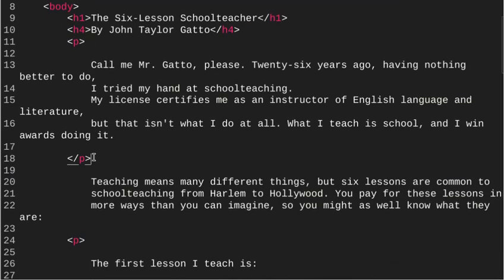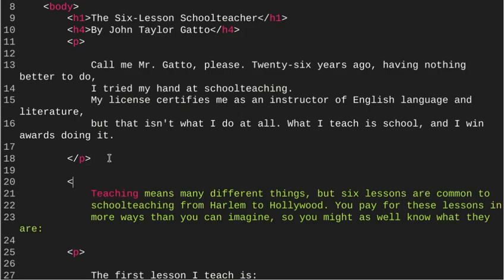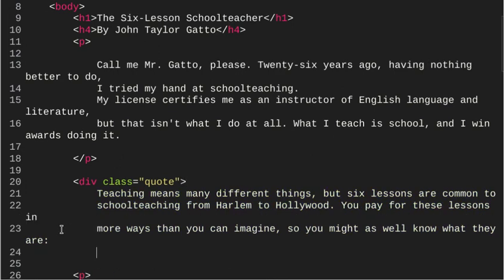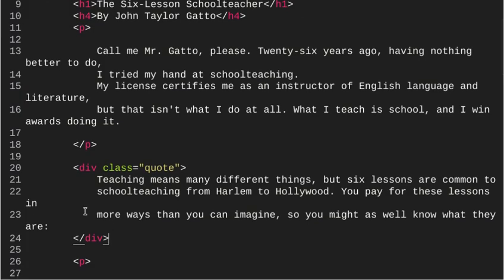So I'm going to go after this paragraph tag, and I'm going to go down, and I'm going to give myself another space, and we're going to put this inside a div tag. Now, not only are we going to be putting it inside a div tag, we're going to be putting it inside of the class, which we're going to call quote. Okay, so that's my div class right there. At the end of my div class, or the quote, I guess, we're going to show the end of the div tag like that. Now that's not going to do anything for us.